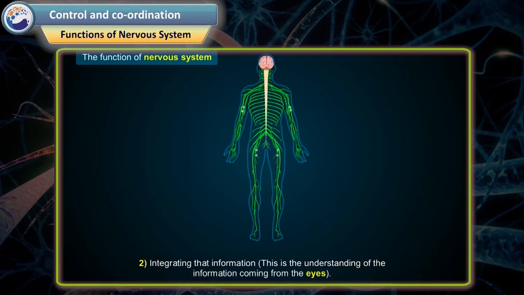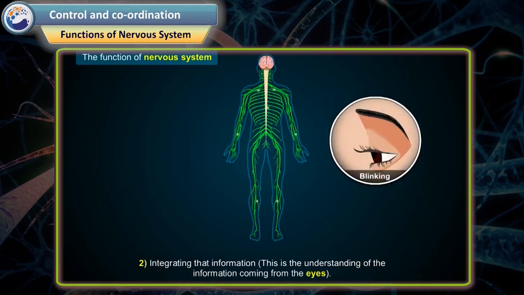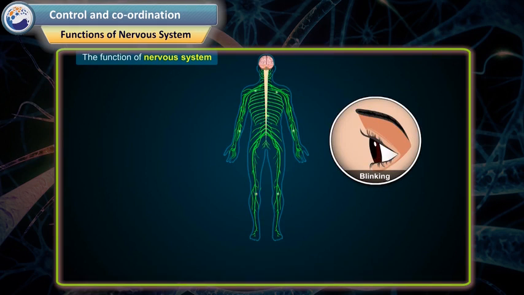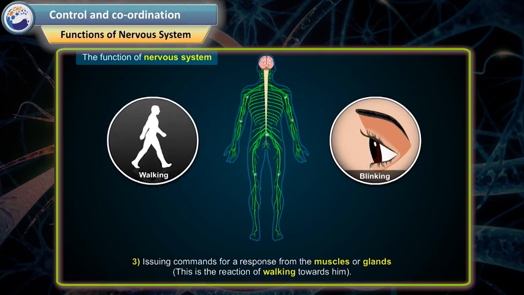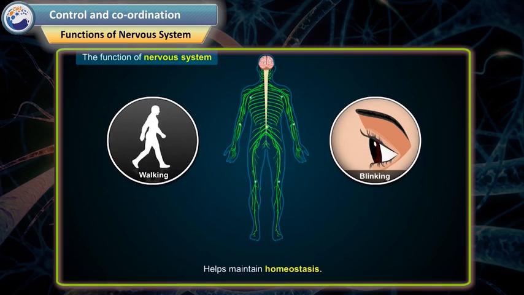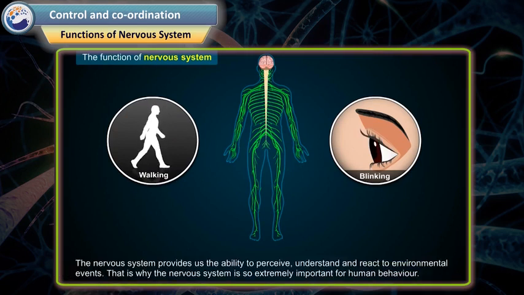Number 2. Integrating that information. This is the understanding of the information coming from the eyes. Number 3. Issuing commands for a response from the muscles or glands. This is the reaction of walking towards him. It helps maintain homeostasis. The nervous system provides us the ability to perceive, understand, and react to environmental events. That is why the nervous system is so extremely important for human behavior.